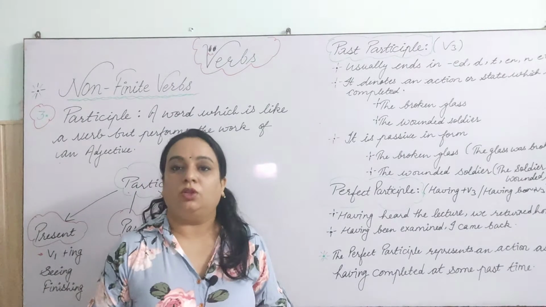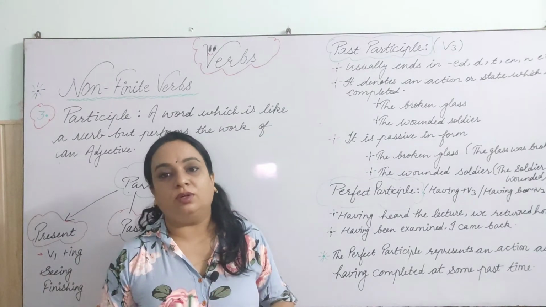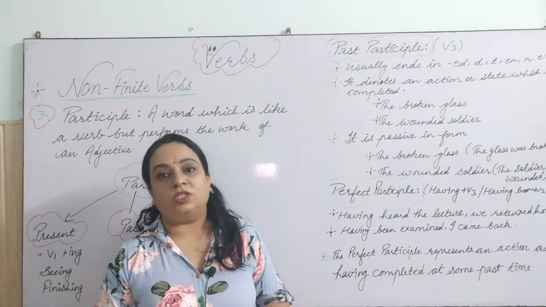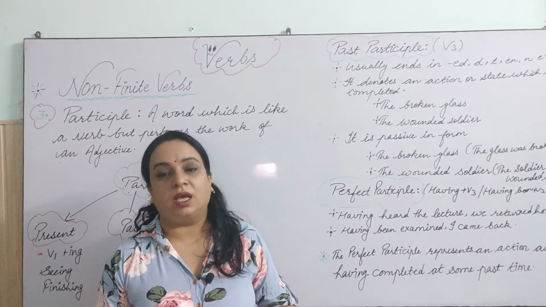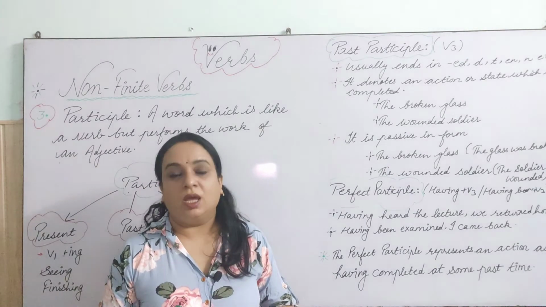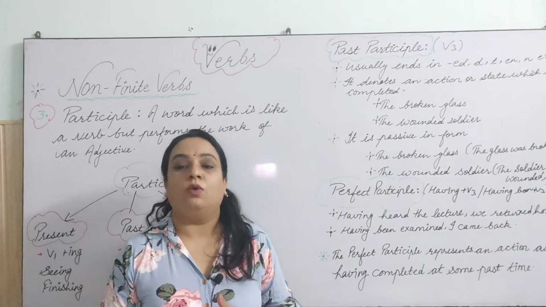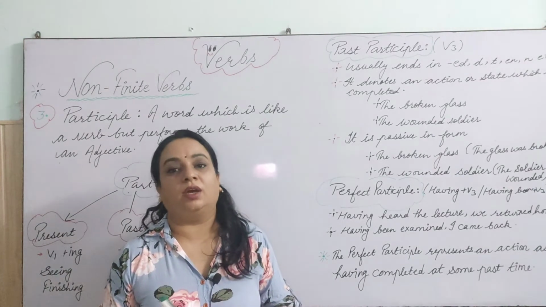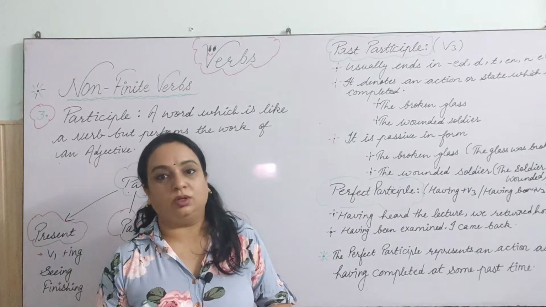After that we started non-finite verbs and finite verbs. Where we learned finite verbs are the verbs which we can change according to the tense, according to the subject and according to the person. And non-finite are the verbs which are not finite, which cannot be changed according to the tense, the subject or the person.